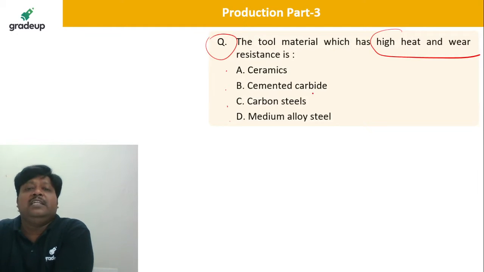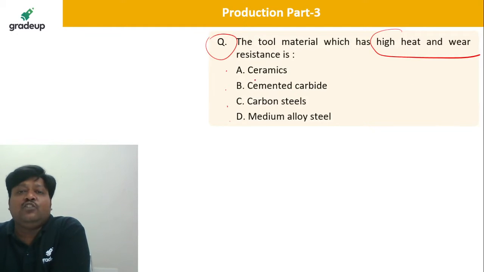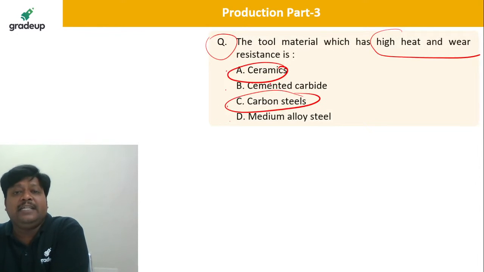So I will make it clear here. No doubt the hardness of ceramics is more than cemented carbide, that is hot hardness. But if you talk about heat and wear resistance capacity, cemented carbide is more than ceramic. So that is a very important thing. Please remember, cemented carbide has no doubt more hot hardness. But high heat and wear resistance capacity of the cemented carbide is more than the ceramic.